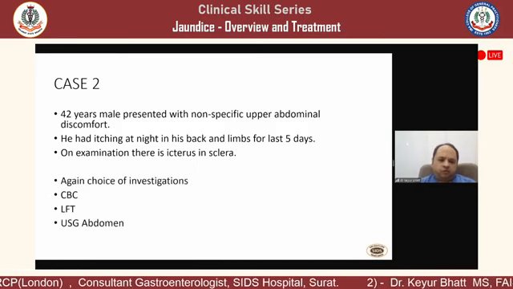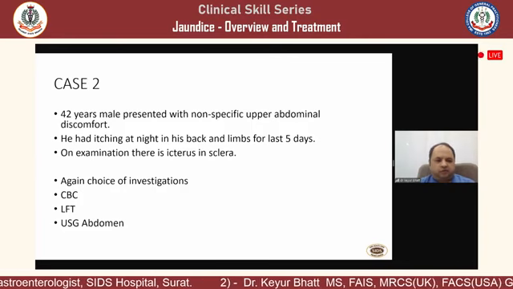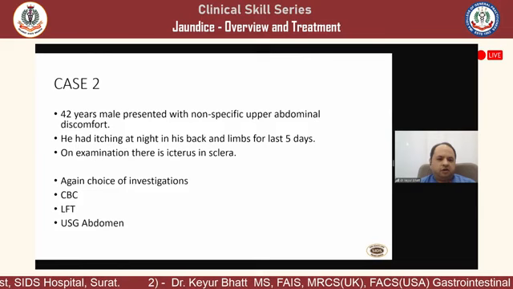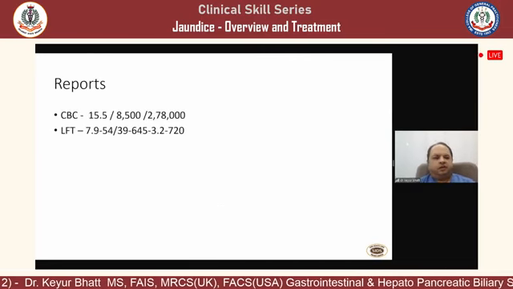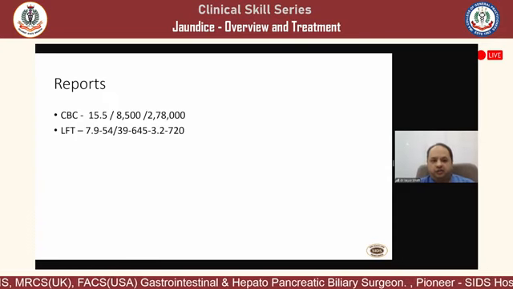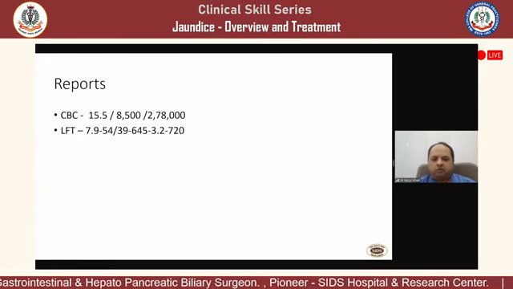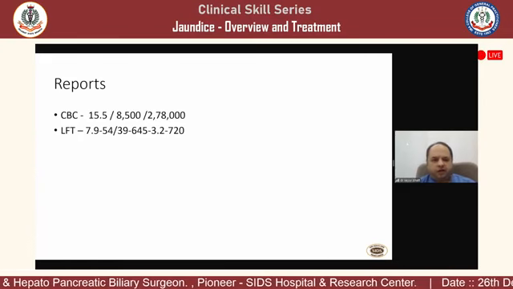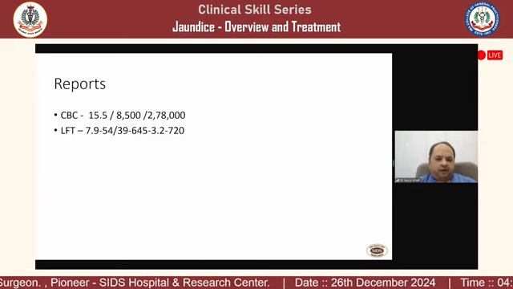So action, once again, it is same CBC, LFT, USG. With the same report, we will be able to bring out the conclusion out of it. So we see that HB is fine, count is normal, platelets are normal, but the bilirubin is high. It is 7.9, almost 8. SGOT and SGPT are almost normal, one can say 54 and 39. Alk phos is very high and GGT is very high.